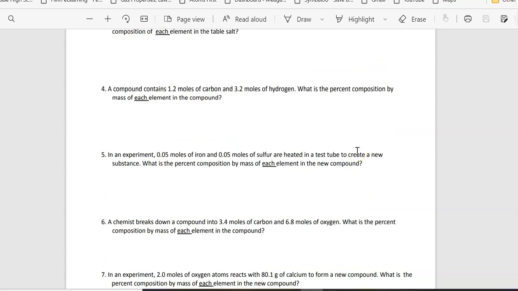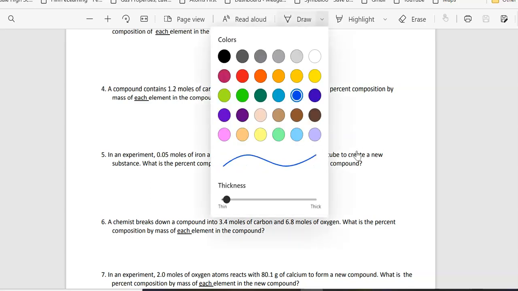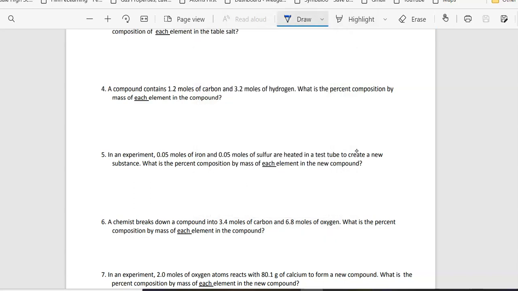In number 4, we have to get these moles to grams before we can do anything else with it. So I'm going to set this up so you can go from moles to grams. For carbon, we're going to do 1.2 moles over 1. What we're going to have to do is a dimensional analysis to get it to grams. And so let me show you how we do this. We put 1 mole at the bottom.